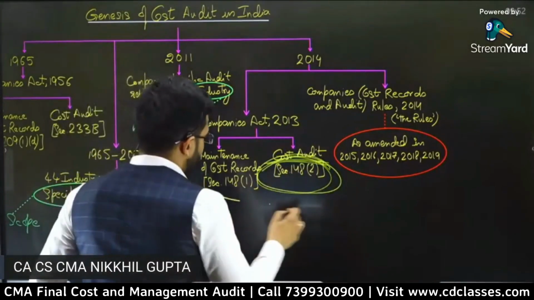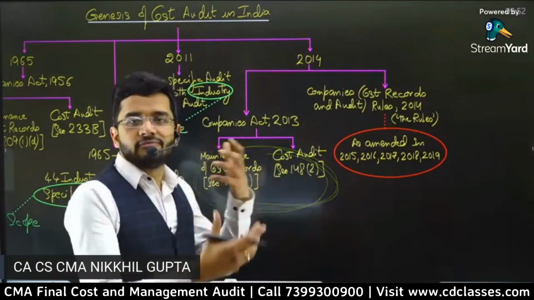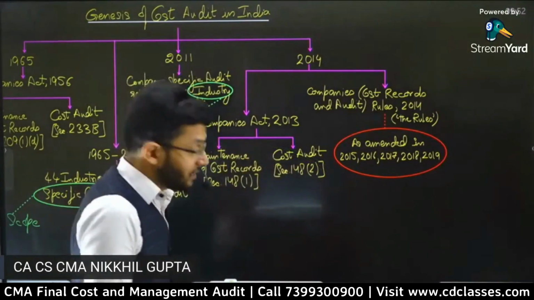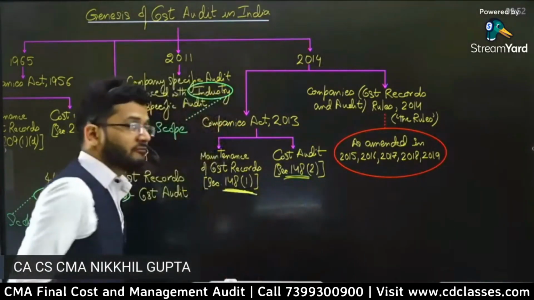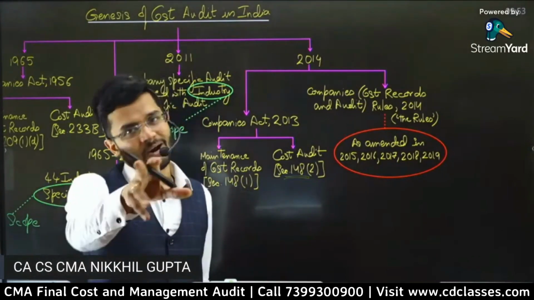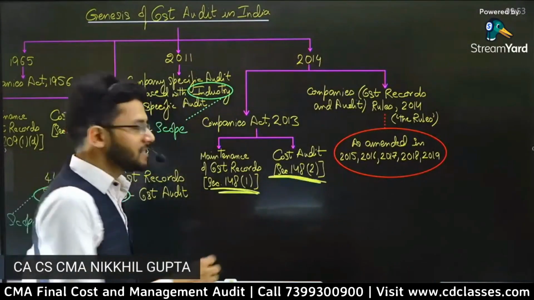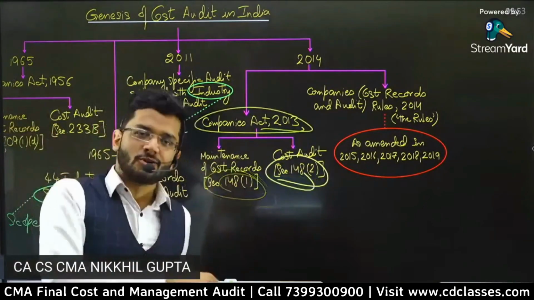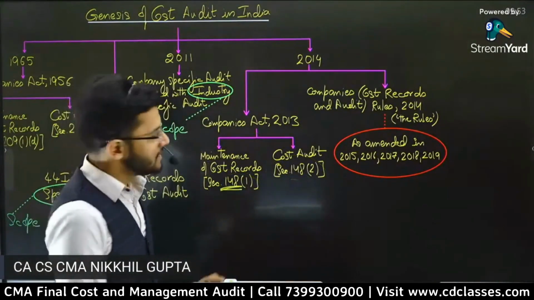So what is your mother section, guys? Just like we pray to God and perform rituals before God, I think we as CMAs and cost accountants should perform rituals in front of this section 148, because this is the mother section, the God section for all cost accountants. Companies Act 2013, section 148, subsections 1 and 2, and further subsections also.